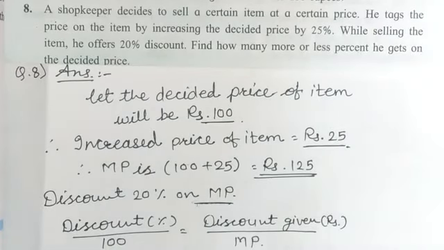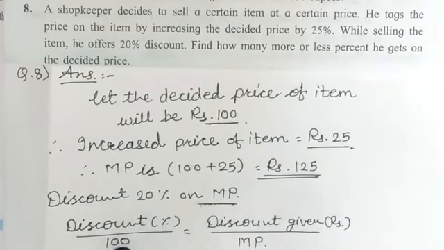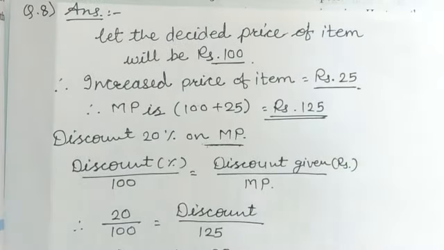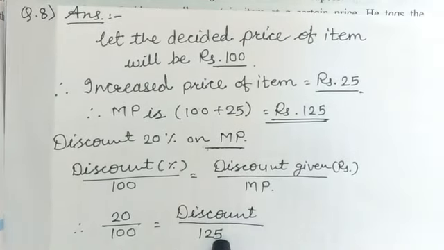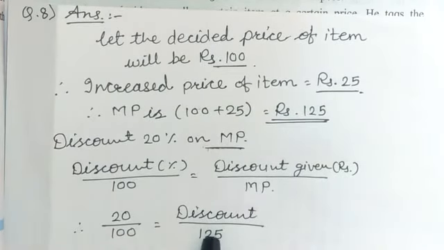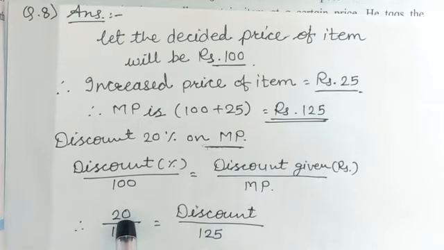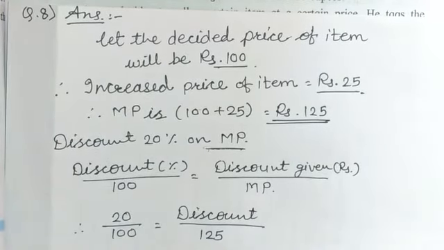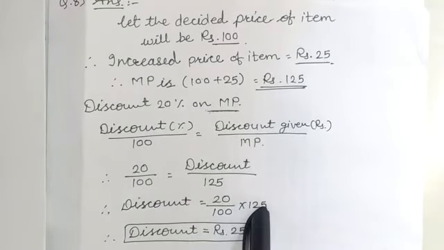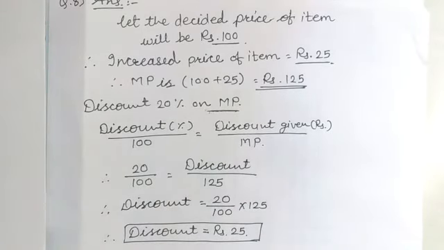Let's write it into the format. That is discount in percentage divided by 100 is equal to discount which is given in the question divided by mark price. So 20% divided by 100 is equal to discount divided by 125, which is the mark price. Now students, this 125 is dividing here, so while going to the opposite side it will be multiplied. Therefore discount is equal to 20 upon 100 will be as it is and multiply with 125. If we calculate it, then our discount will be rupees 25.